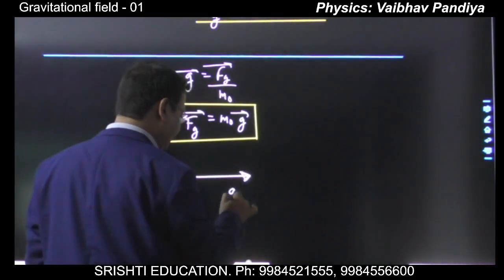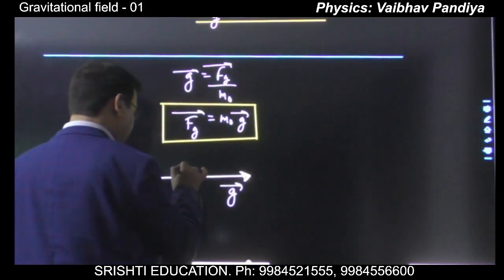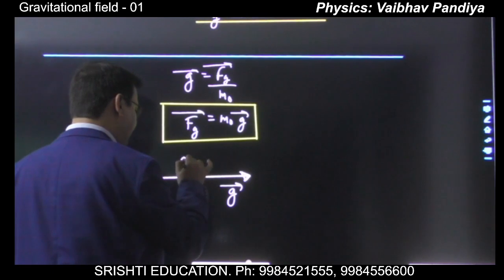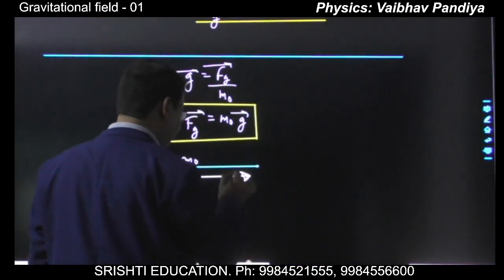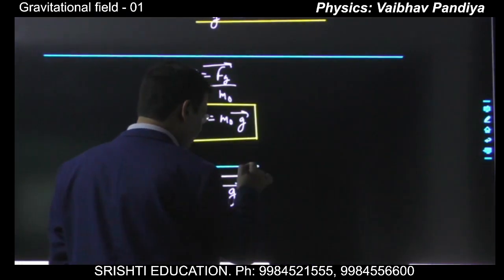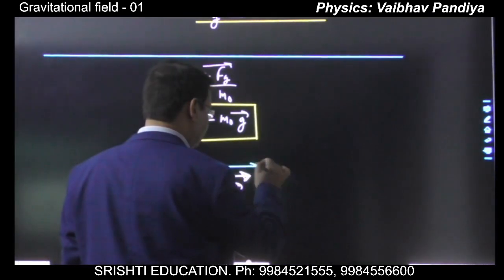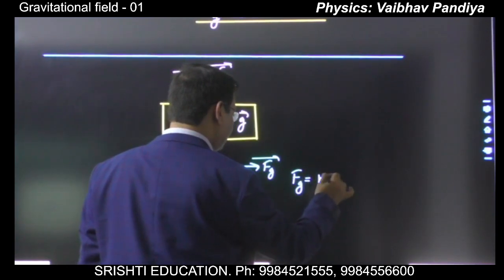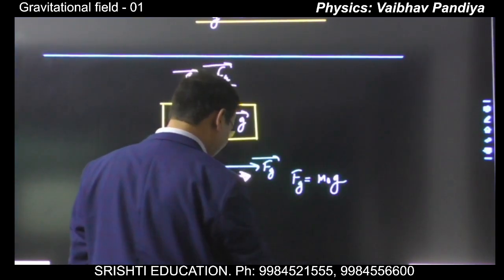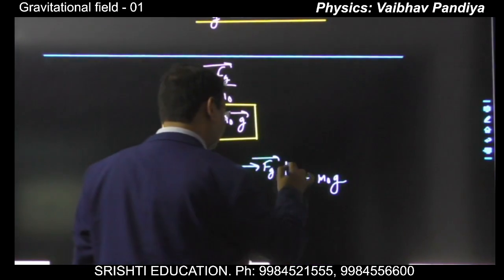Suppose this is the gravitational field and you are keeping a particle m naught in this gravitational field, so this field will exert a gravitational force on m naught, Fg. And if you want to write simply the magnitude of Fg, it will be m naught multiplied by the magnitude of g.